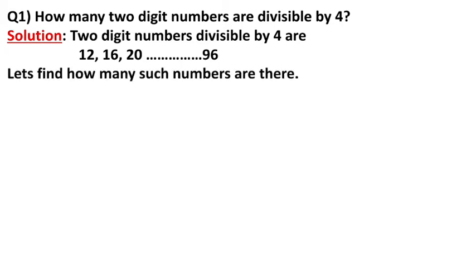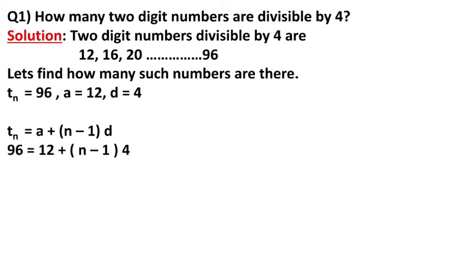So student, here we have to find how many such numbers are there which are divisible by 4. Here Tn, the last number which is divisible by 4, is 96. A is given 12 and the difference between two numbers is 4. We will put the formula Tn equal to a plus n minus 1 into d. Substitute the value of Tn 96, a 12, n is not there, minus 1, the value of d is 4.